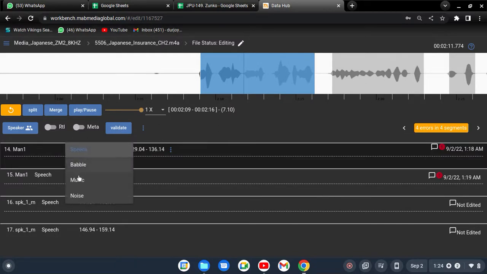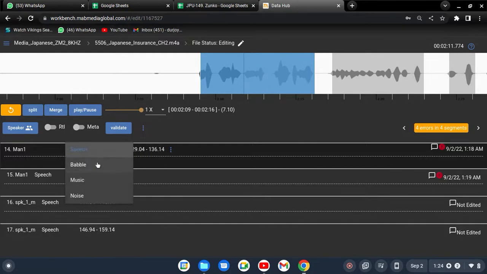If I click here, you can see there are four categories for that segment, because there is speech. If you find any speech in a segment, like if there is speech in the middle but from the beginning and the end there is some noise and no speech, you still have to mark that as the speech category, because this segment has speech. It could be at the end of the segment or at the front. If you find any speech in that segment, you have to mark it as speech.